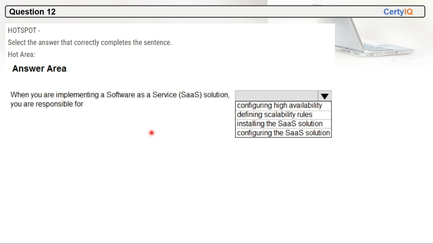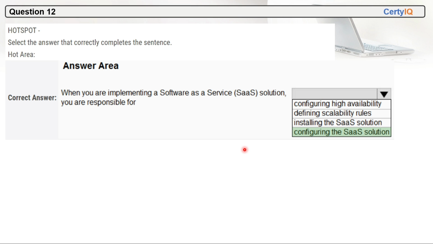Question 12. The hotspot, select the answer that correctly completes the sentence. When you are implementing a software as a service solution, which part are you responsible for configuring, the SaaS solution, right?